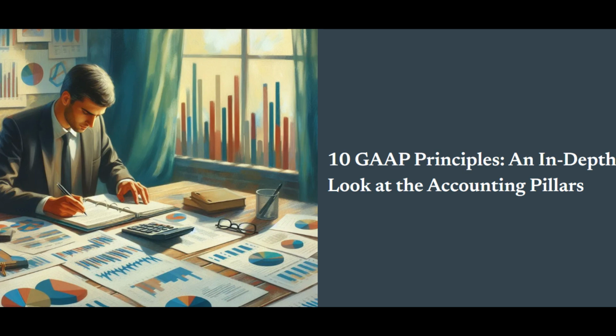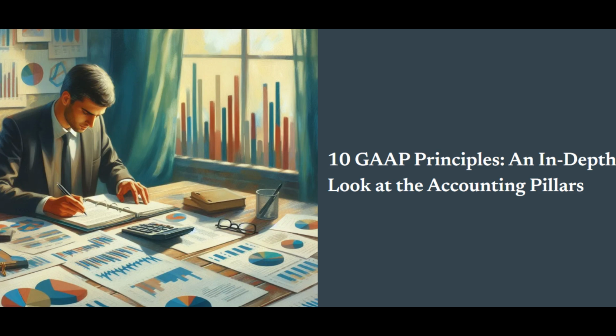Now, let's talk about the principle of materiality. This principle ensures that all significant financial information is disclosed. Materiality is about determining what information could influence the decision-making process of users of financial statements. For instance, if a company has a significant lawsuit settlement, that information must be reported. This principle balances the need for transparency with the practicality of reporting, ensuring that stakeholders receive a complete picture of the company's financial health without being overwhelmed by insignificant details.